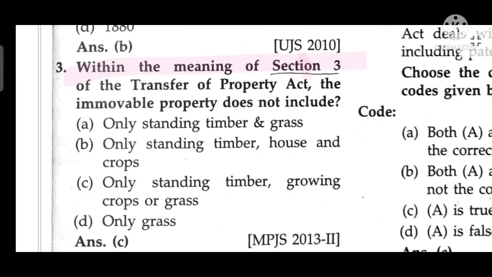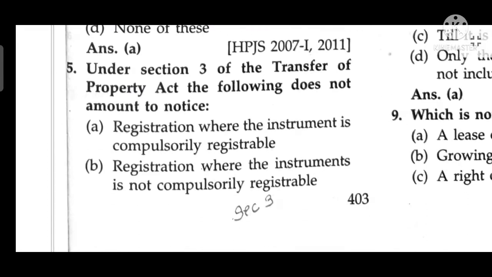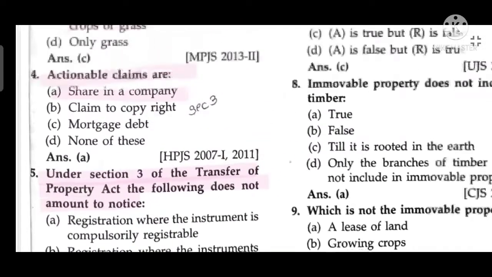Within the meaning of Section 3 of the Transfer of Property Act, immovable property does not include standing timber, growing crops, or grass. Actionable claims, shares in company. Under Section 3 of the Transfer of Property Act, the following does not amount to notice.